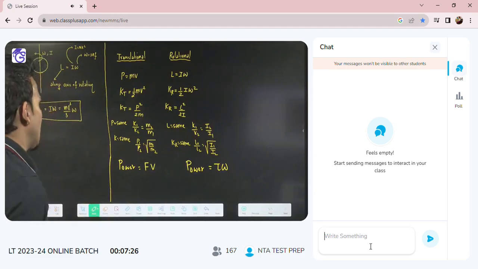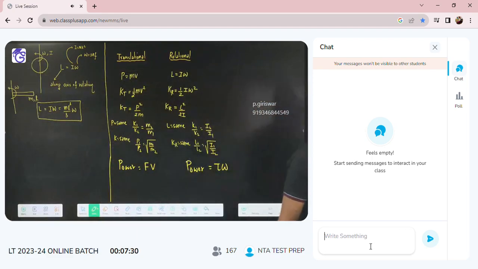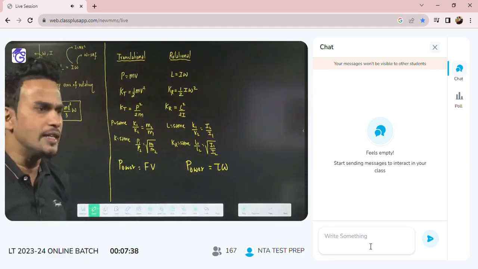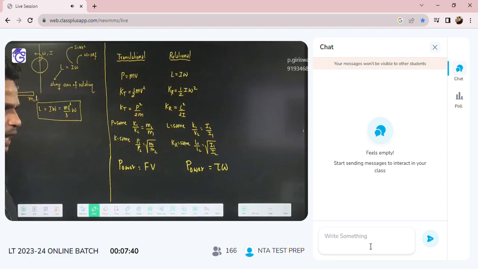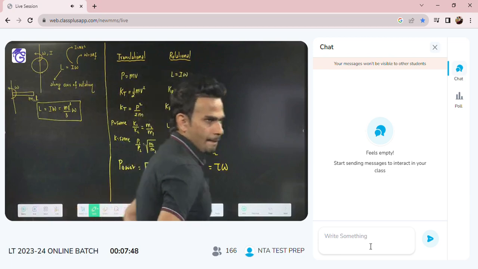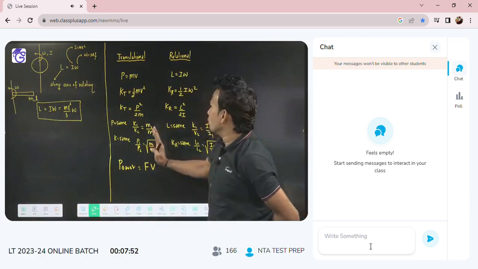All these results we have done in translational motion, the same results we are converting into rotational motion. So some of the questions are asked where they relate all these things. You can also relate very easily, no problem. Is it okay? Everyone got the idea? How to convert the result of translational motion into rotational motion?